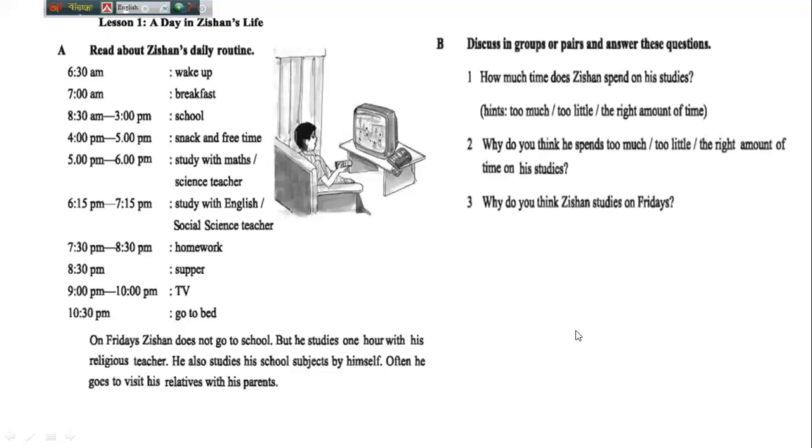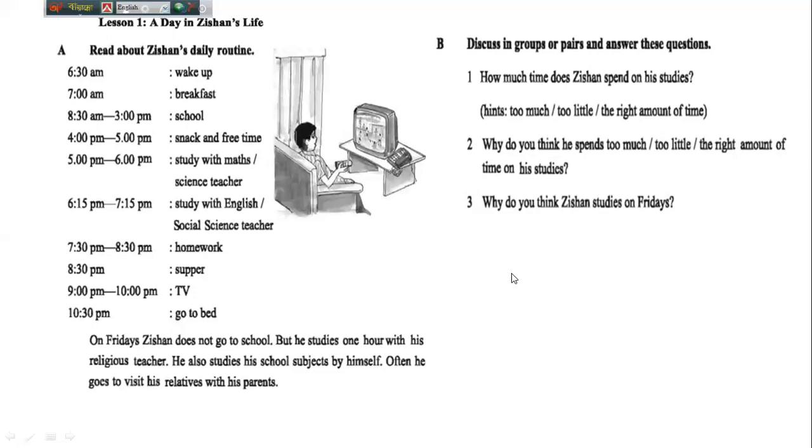All of you look here. There are 3 questions for you. Number 1, how much time does Jishan spend on his studies? Too much, too little, the right amount of time. Number 2, why do you think he spends too much, too little, the right amount of time on his studies? And number 3, why do you think Jishan studies on Fridays? Think about these questions. And I think you understand and you have got the answers of these questions.